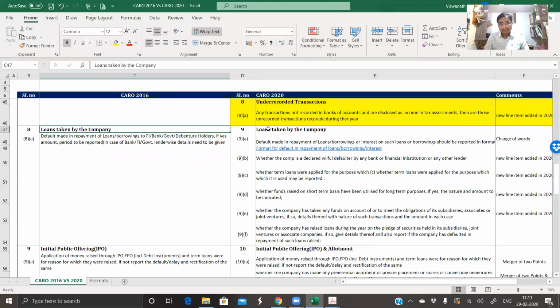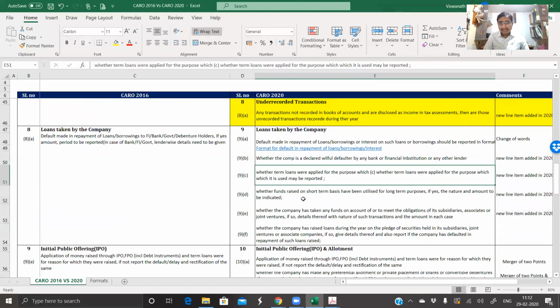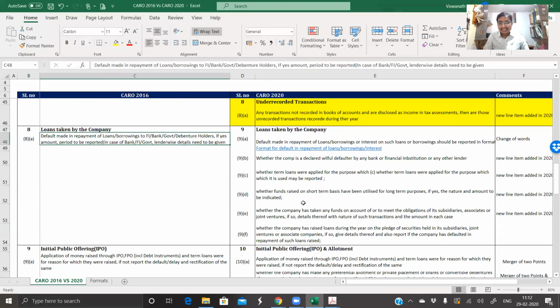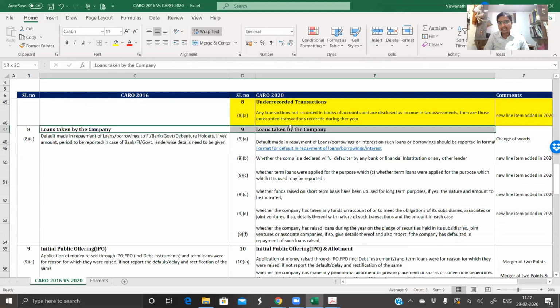Next, loan taken by company. Yes, again, on this, there are 4 different points added. Whether the company is declared willful defaulter by the bank, whether the term loans were applied for the purpose for which they were used, whether funds raised on short term have been utilized for long term purposes. Actually, these were there earlier in the points, but these sections and the different points have been added across for the loans taken by the company.